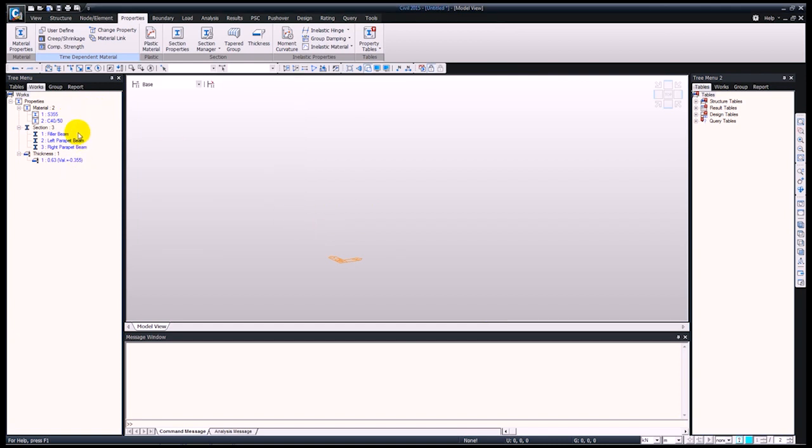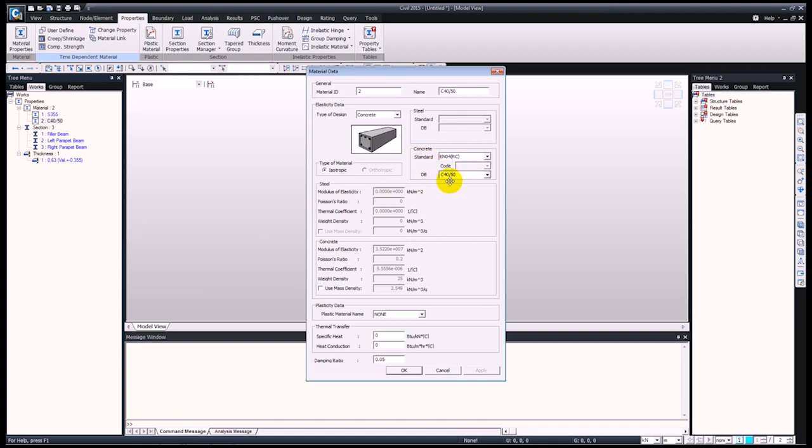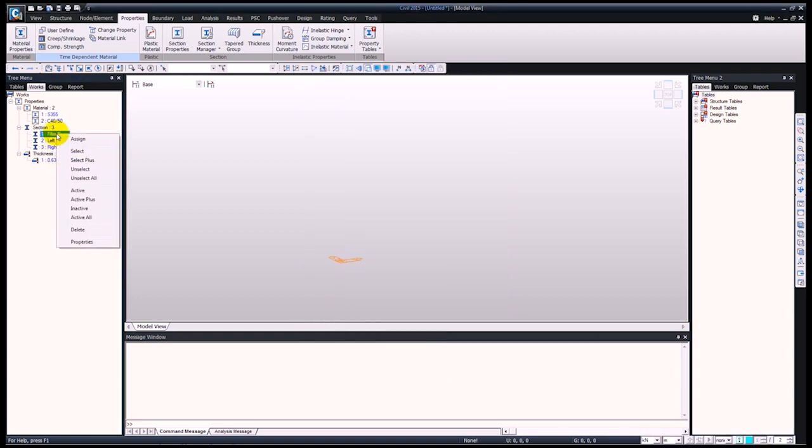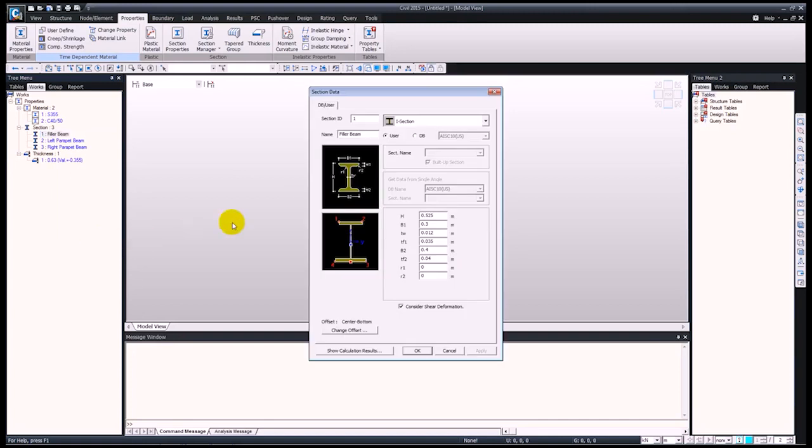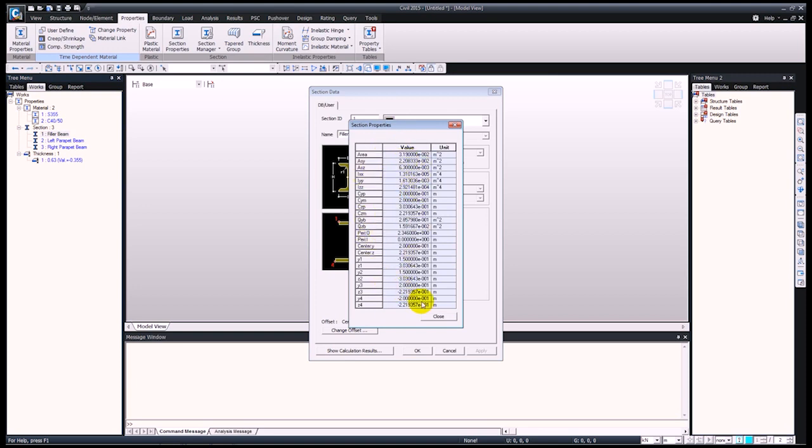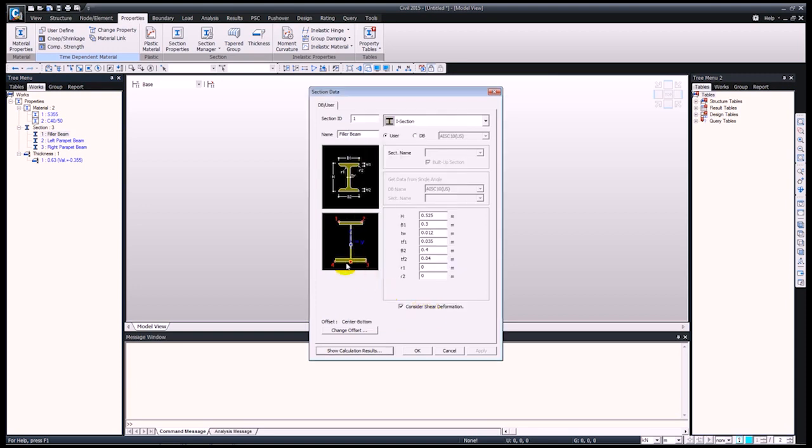Okay, so as you can see, just in a matter of a few clicks, I have my materials, sections, and the thicknesses. We can right click on any of this, go into properties, and here you can see the standard and the database, also the material properties. Similarly for sections, you can right click on this, go into properties, and here you can see that this is a user defined section with the parameters as shown below. Also we can check the calculation results, so here are all the section properties. Finally, you can see the offset. So this section will be offset from this reference point.